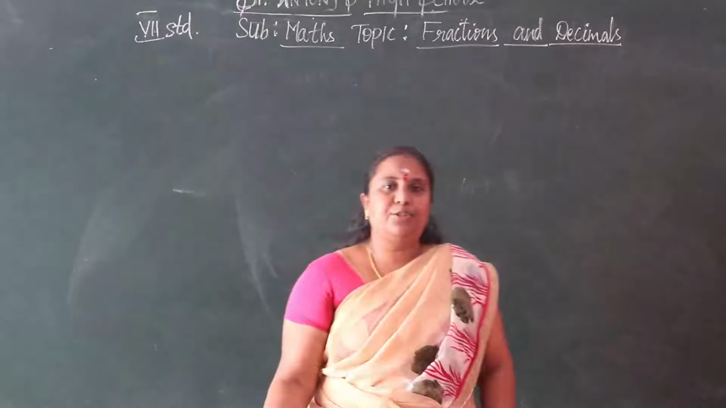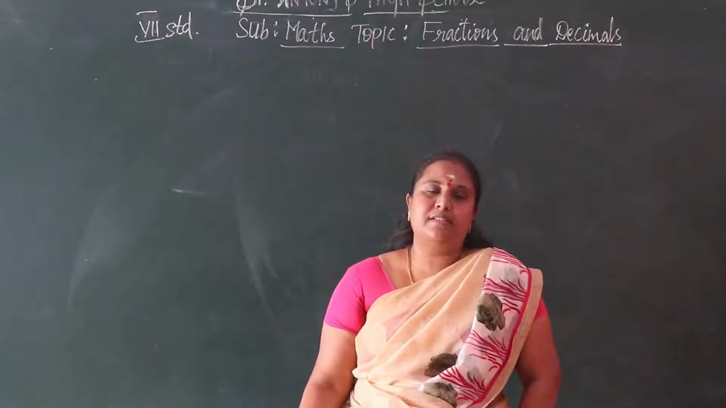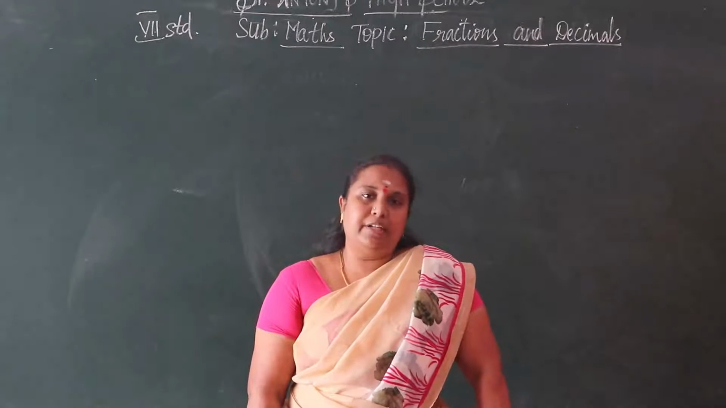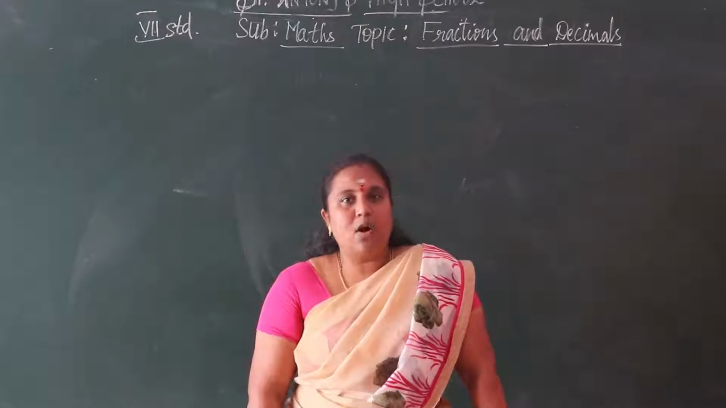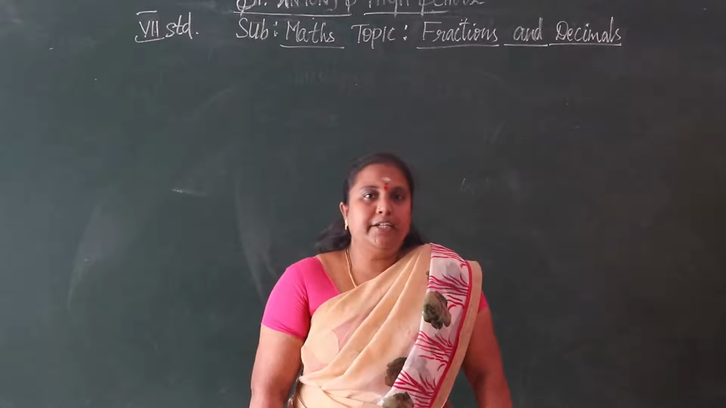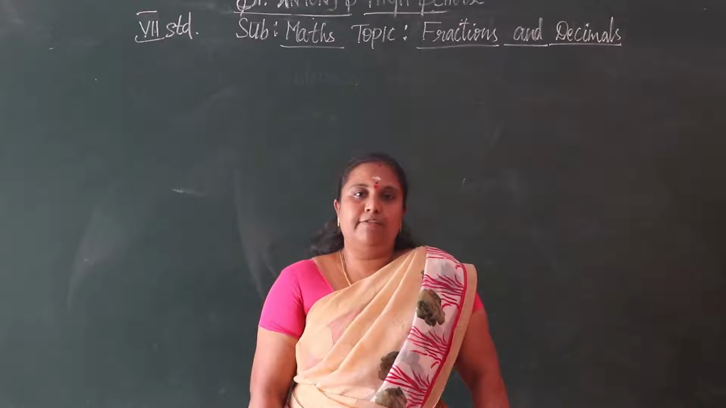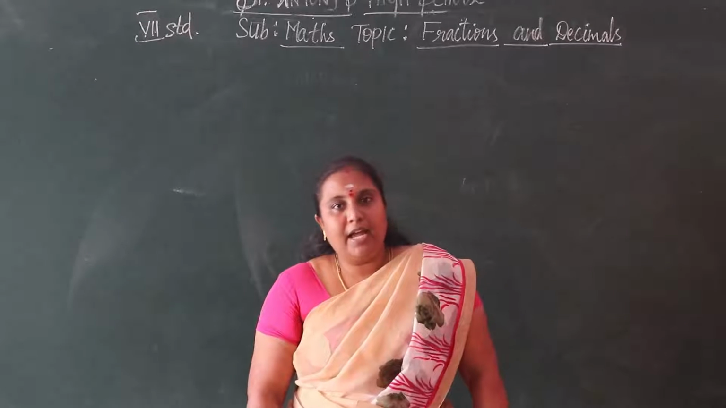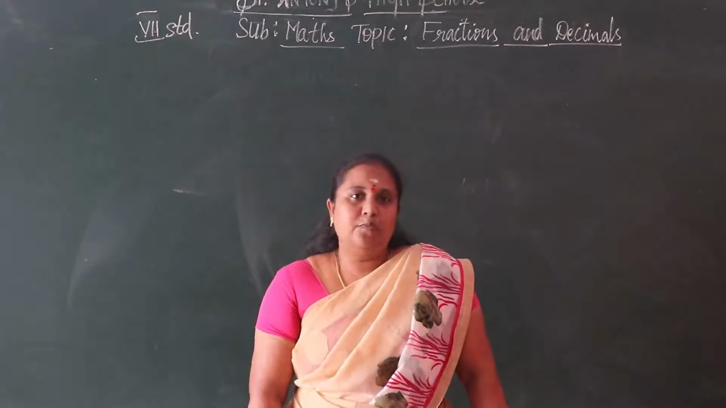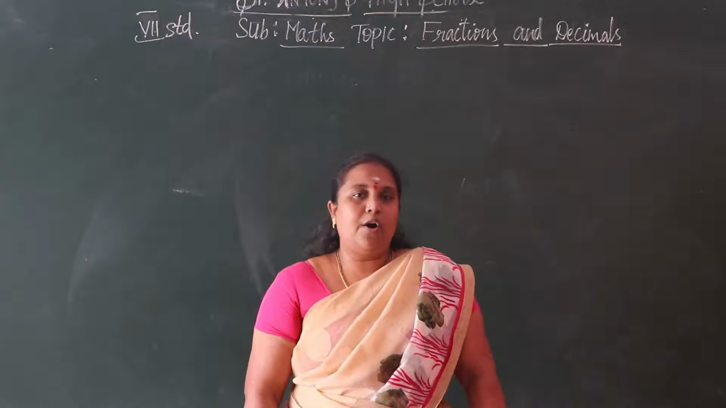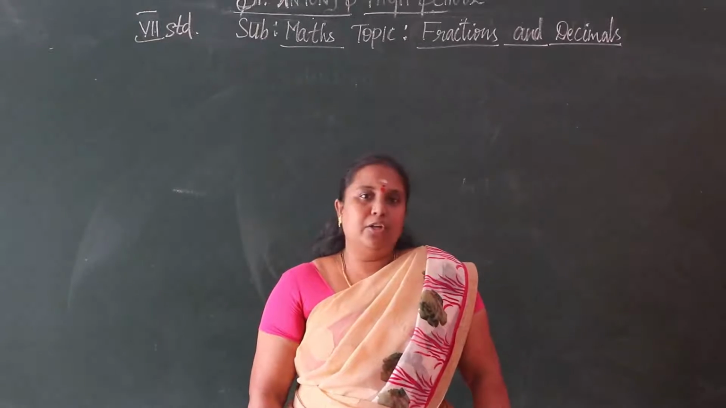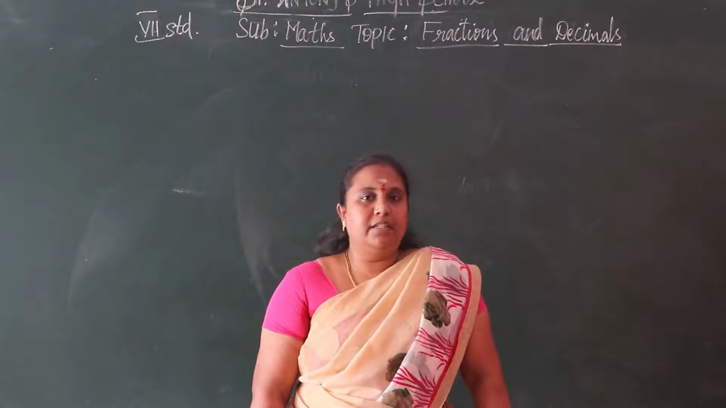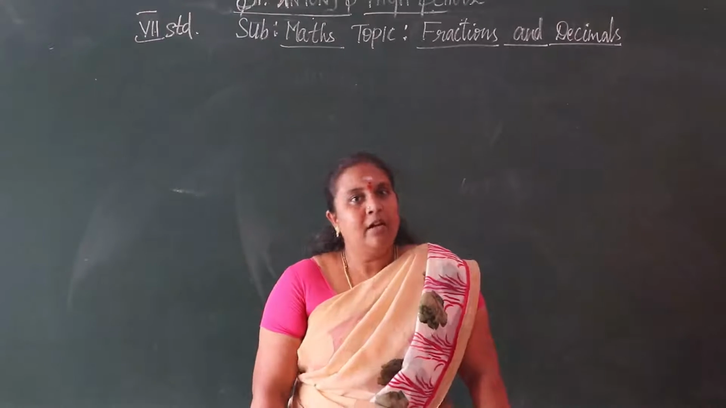What is an equivalent fraction? How do we find equivalent fractions? If we multiply or divide the numerator and denominator of a given fraction by the same number, we get an equivalent fraction of the given fraction.